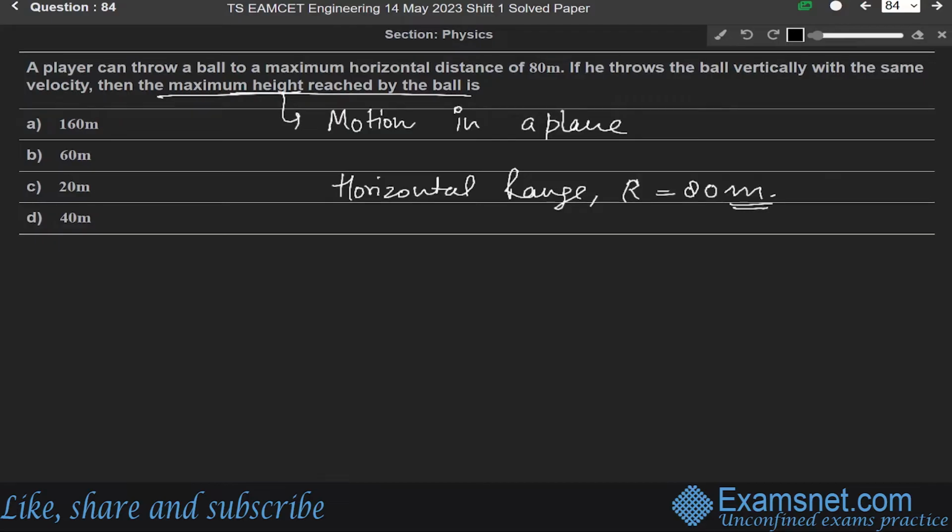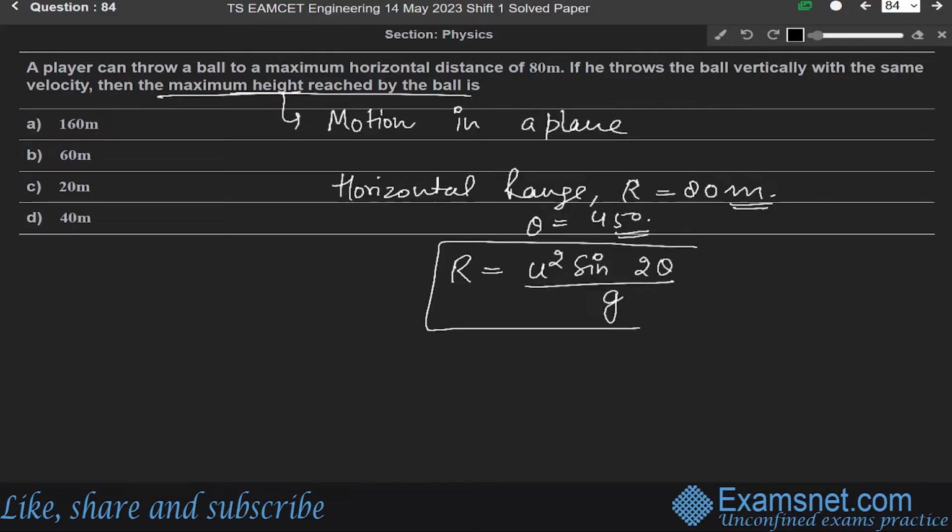Okay. For the maximum horizontal distance, we know that the angle theta is 45 degree. So as the angle of projection is 45 degrees, the range of the projectile will be maximum. So using the formula, the range formula is R equals u square sine 2 theta over g.